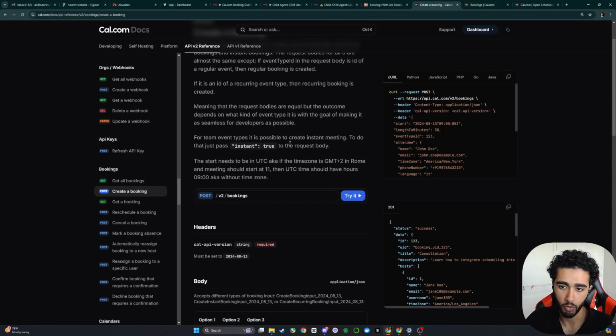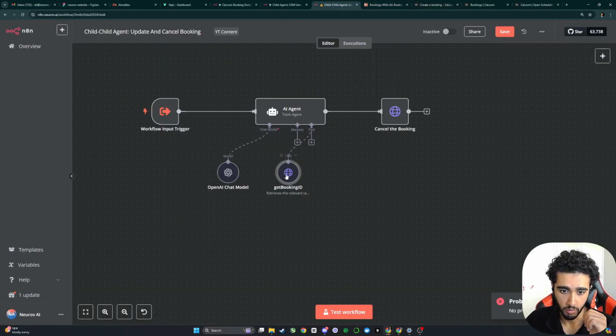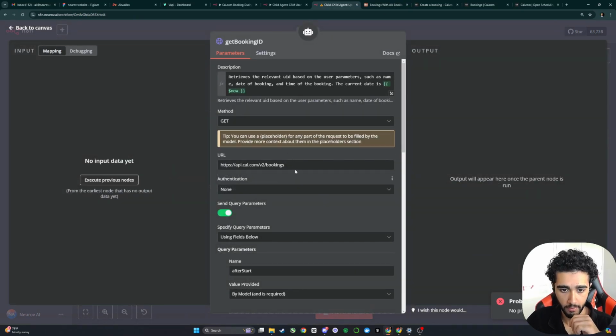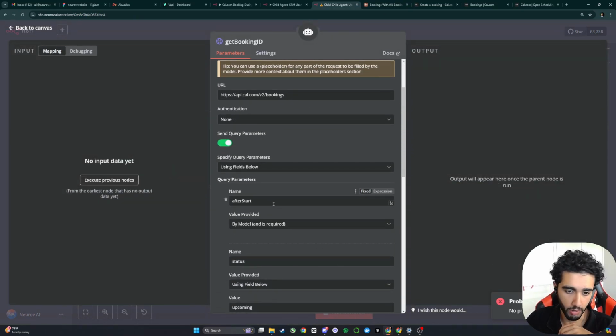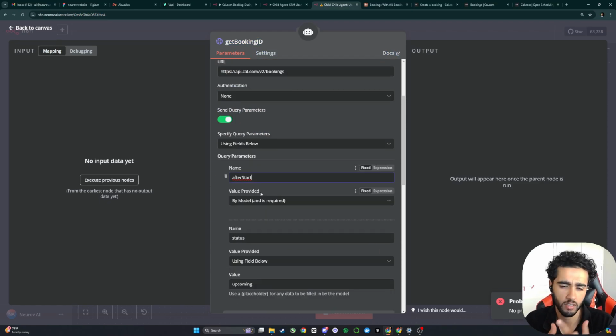Now, let's break this down a little bit. Obviously the create a booking tool is a post request, so you're going to have to send some data, which is all this, which is absurd. Let's quickly break that down. So we have the get booking ID. Awesome. So we send a few query parameters, obviously the after start time, to grab the relevant booking UID of the user.